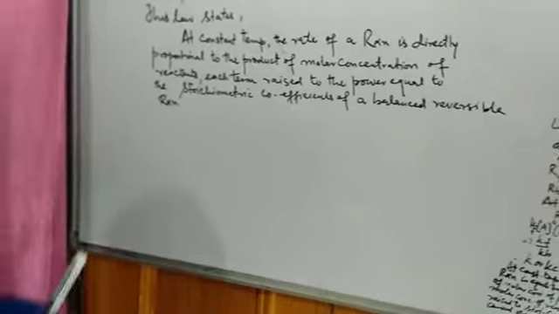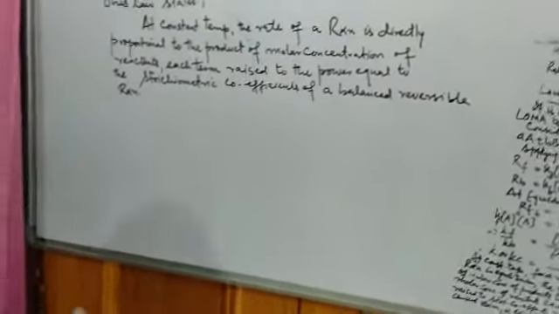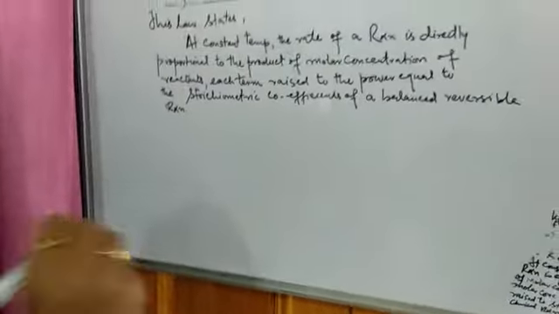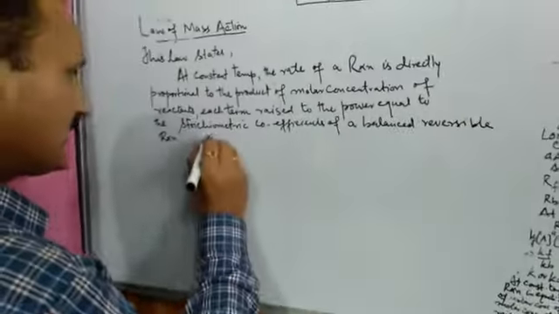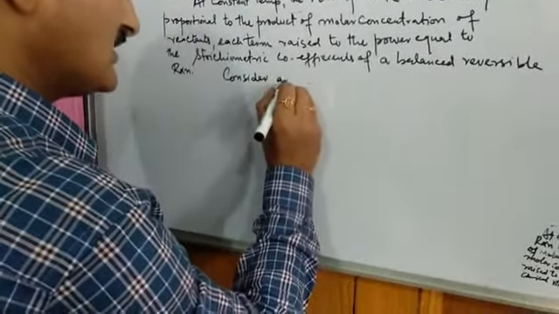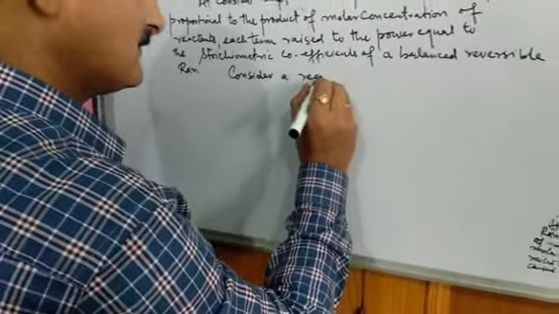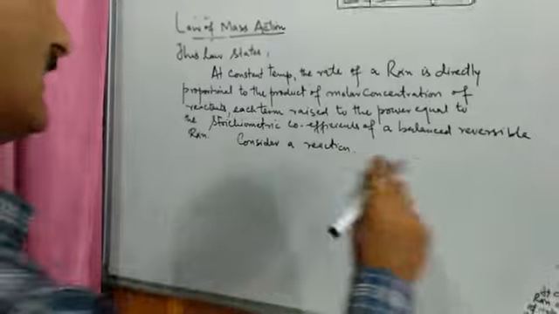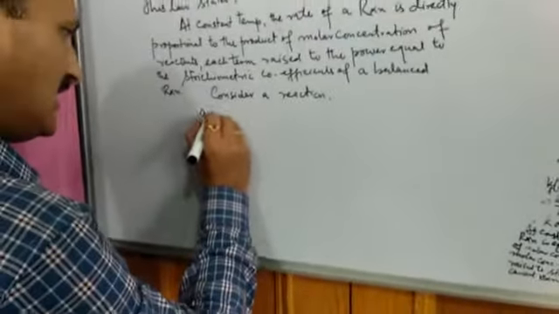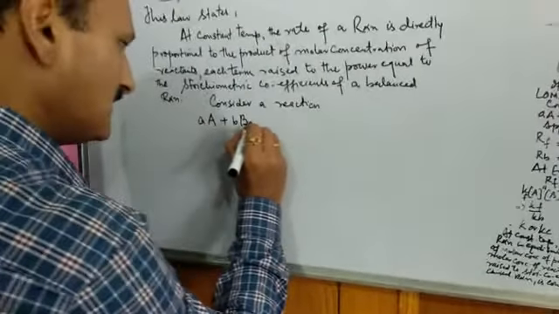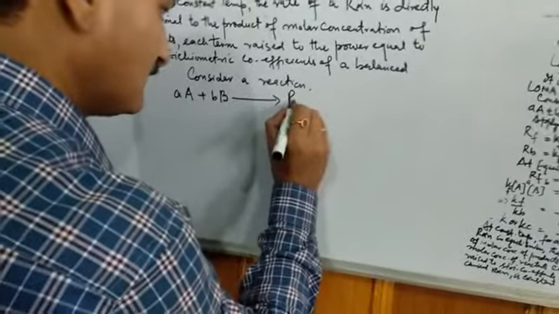Now, let us take this law mathematically. Consider a general chemical reaction, and the reaction is aA + bB gives products.